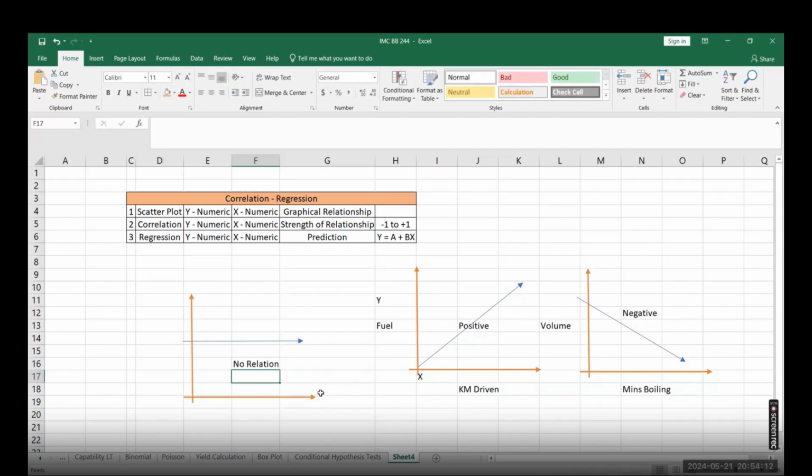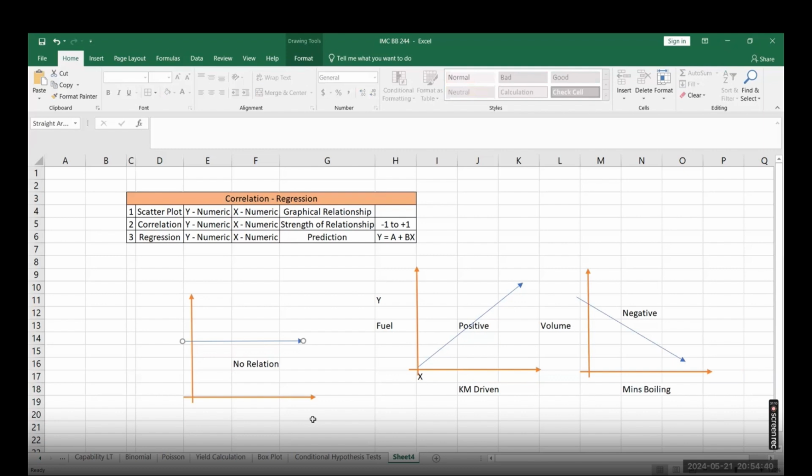Yes, always ask me, please. Is it possible to have a vertical line? Mathematically, it is possible, but in our case of discussion here, is it possible that x is not changing but y is changing? No. There is a possibility only when x is changing and y is not changing, because y is your dependent variable.